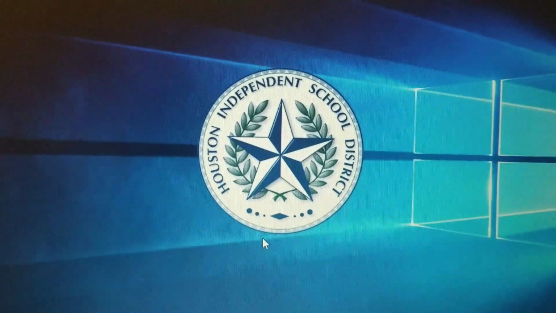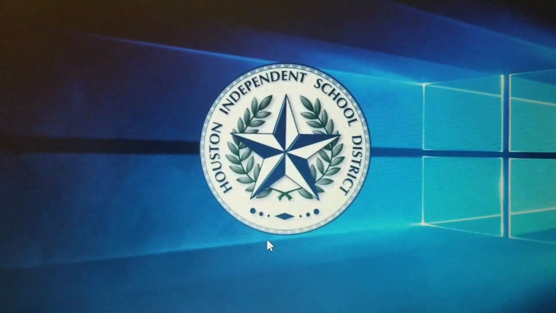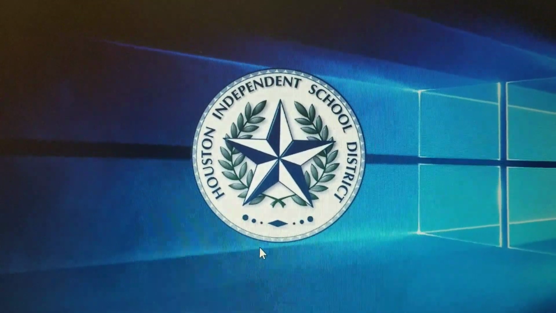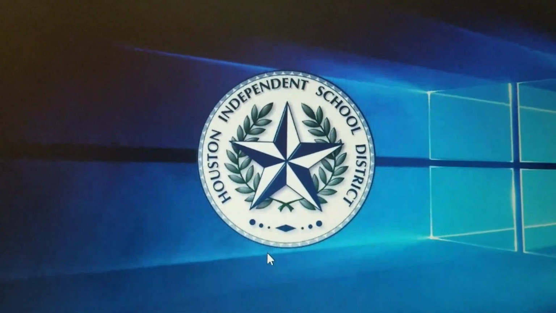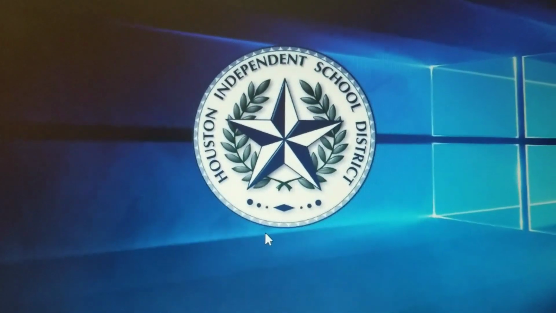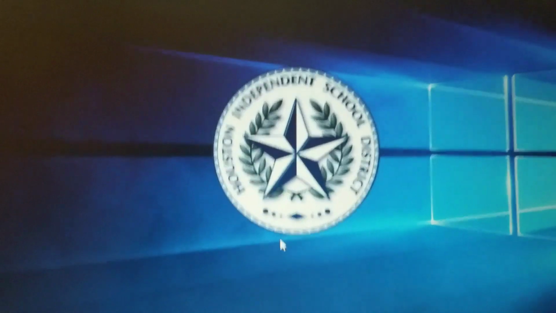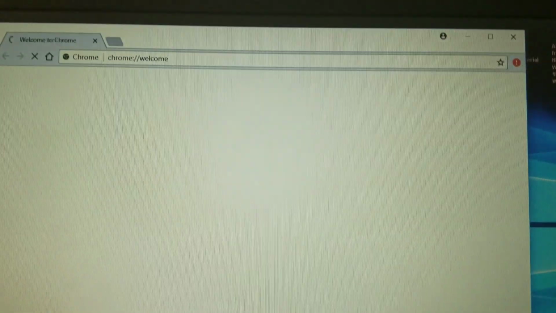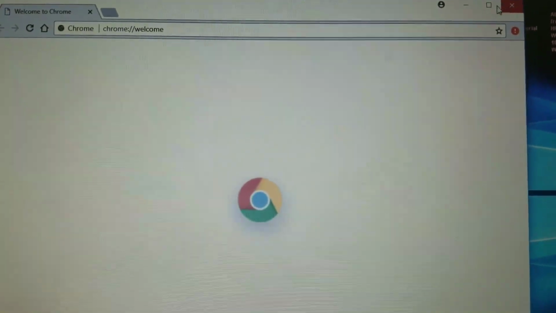Hi everybody, I am going to walk you through how to access Achieve 3000, what to do when you get on Achieve 3000, and how to highlight when you're reading an article on Achieve 3000. So I'm going to start off by opening up Google Chrome so that I can get on the internet, and then my browser opens up.